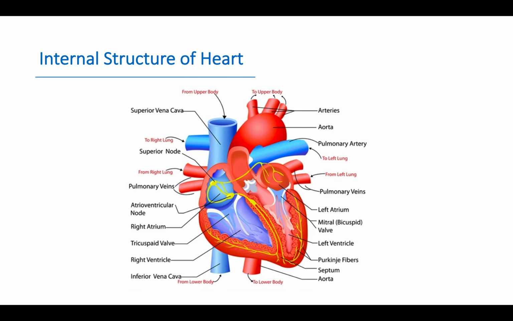Internal structure of heart. Here we can see the different structures. Four chambers are there: two auricles and two ventricles, right auricle, left auricle, right ventricle, left ventricle. Now this right auricle opens into the right ventricle through a valve known as the tricuspid valve, and the left auricle opens into the left ventricle through a valve called the bicuspid valve or mitral valve.